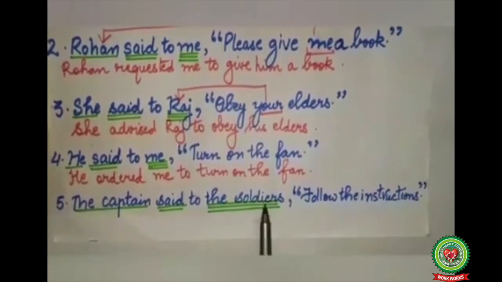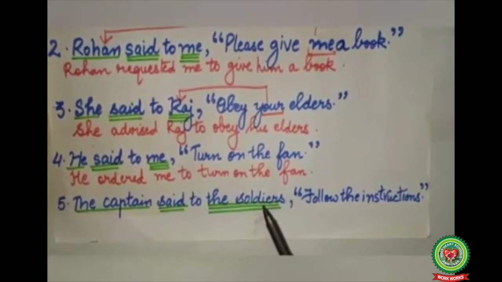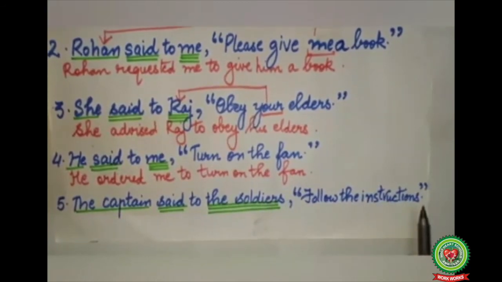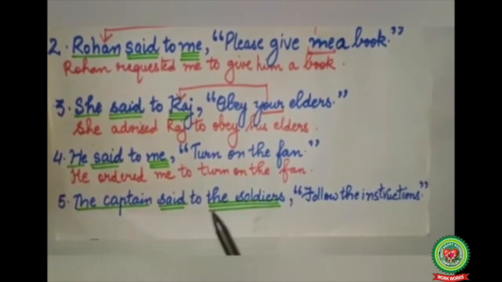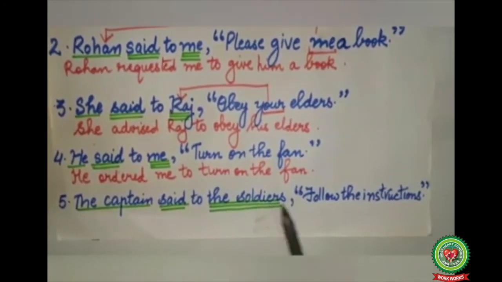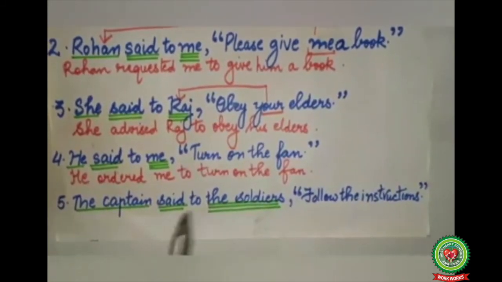So the last sentence. The captain said to the soldiers, follow the instructions. The captain said to the soldiers is the reporting verb, follow the instructions is the reported speech. Captain is the subject, single underline, said is the verb, double underline, the soldiers is the object, triple underline. Follow the instructions is the type of command, so said to will change to commanded.